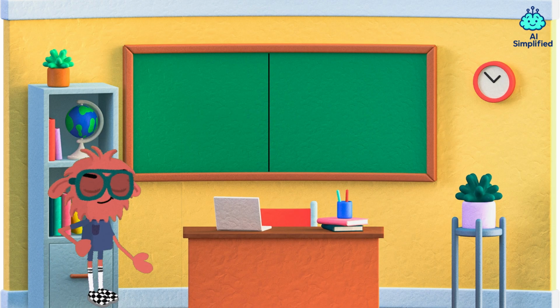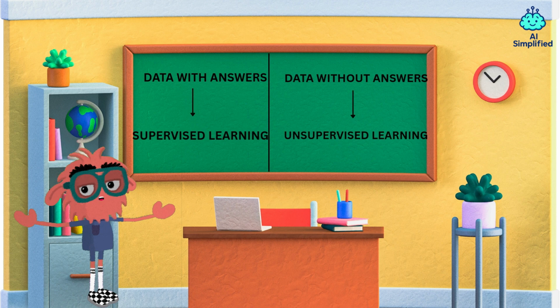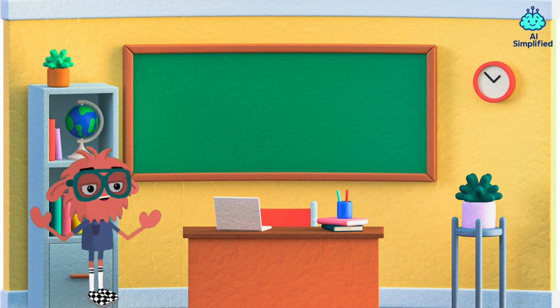Remember this simple rule. If data comes with answers, it is supervised learning. If data has no answers, it is unsupervised learning. Pause for a moment. Think about it. You've got it.